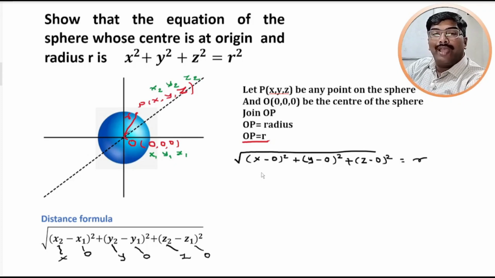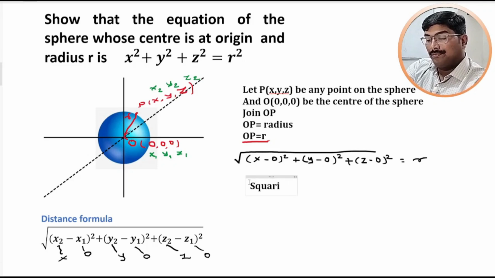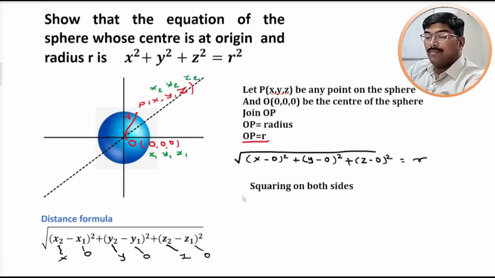Now we have to eliminate the square root, and to eliminate the square root we have to square on both the sides. Squaring on both sides, if you square the left hand side, the root gets cancelled, so that you will get x minus 0 whole square.